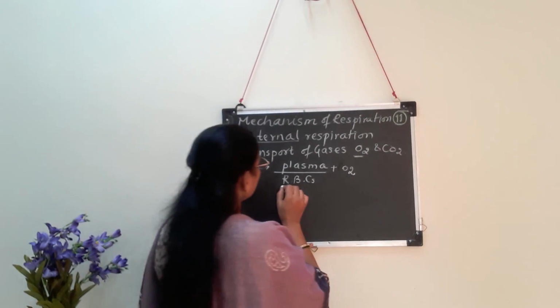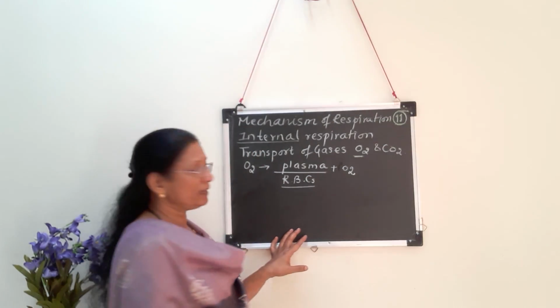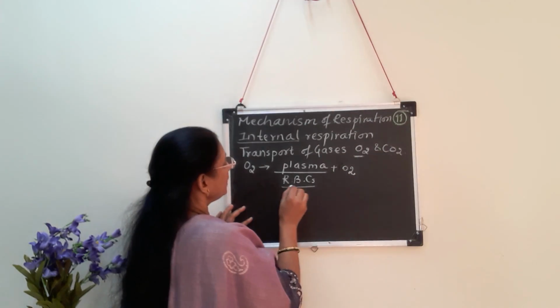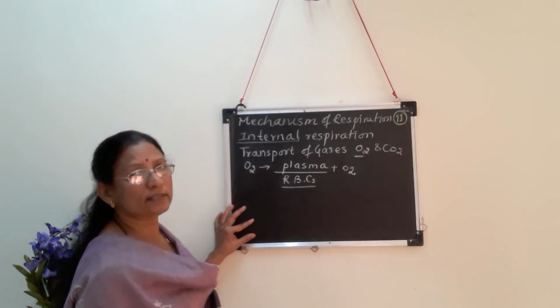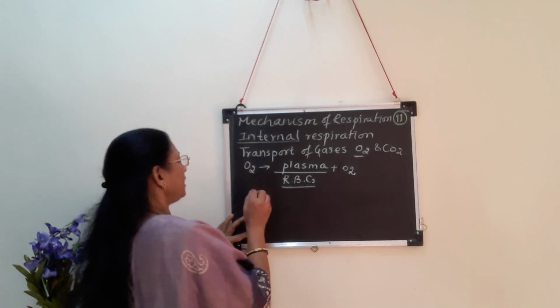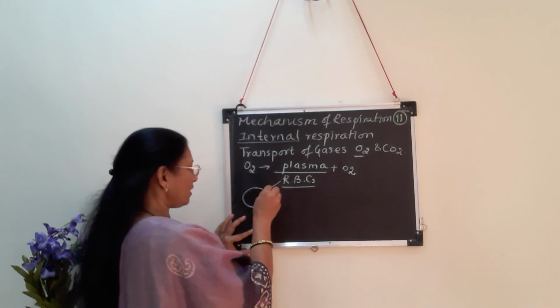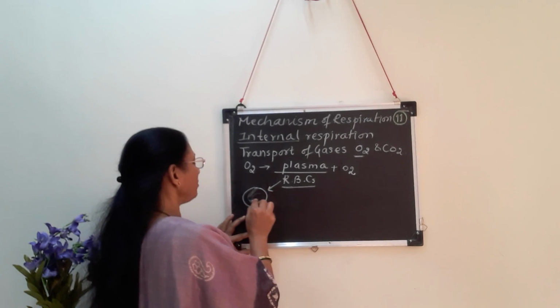Then secondly, through RBCs. For RBCs, you must know that these are red blood corpuscles, and this red color is because of the pigment hemoglobin, which is also called a respiratory pigment. Diagrammatically, we can consider that RBCs are oval cells which consist of a respiratory pigment.